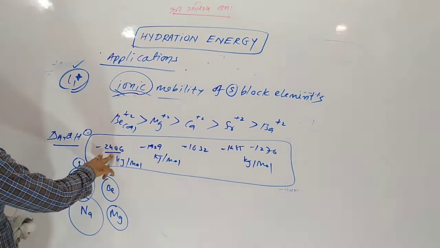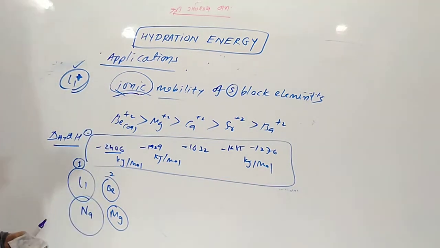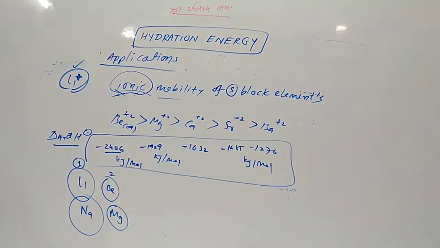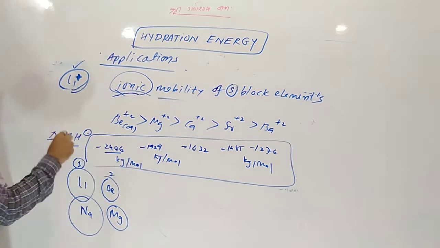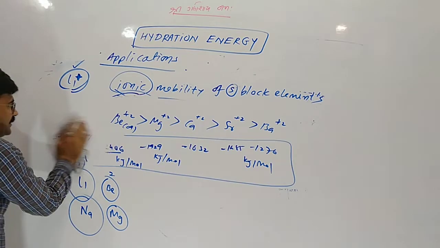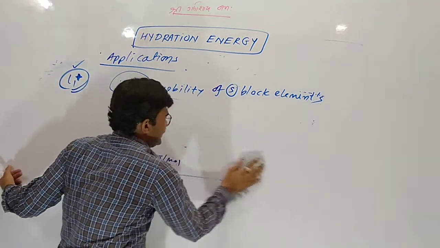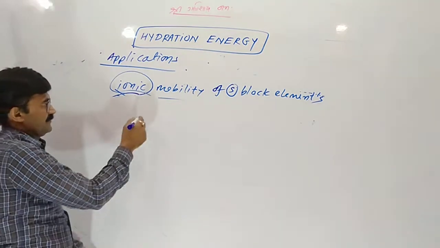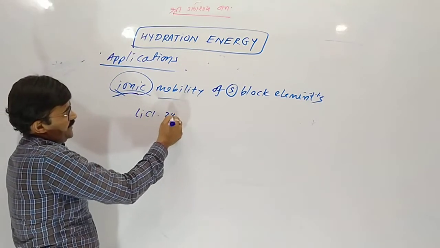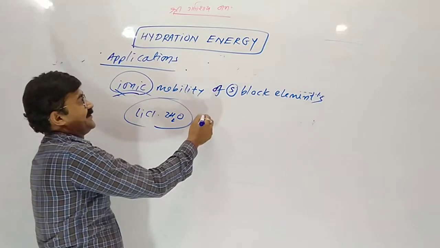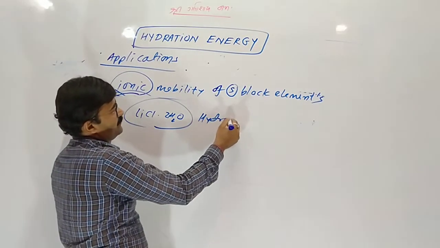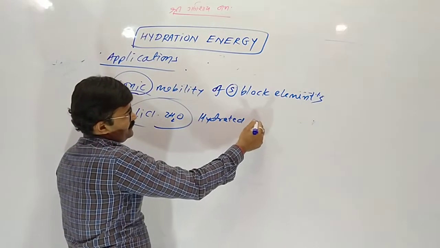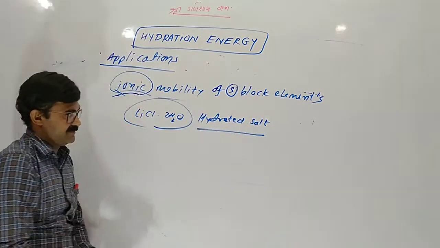And this is also called hydration degree. Yes, the value of hydration enthalpy is called hydration degree. Hydration degree of lithium in group number 1 is the highest. So LiCl gives a hydrated salt.